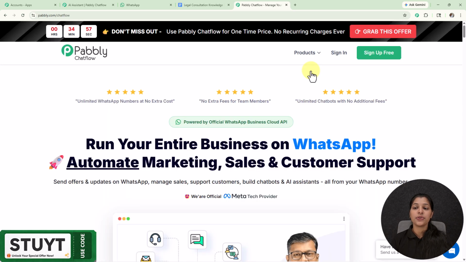So if you are a new user or logging into your account for the first time over Pabbly Chatflow, then you can select the sign up free, and if you sign up your account for free over Pabbly Chatflow you get 100 free credits every month for practicing and using Pabbly Chatflow.